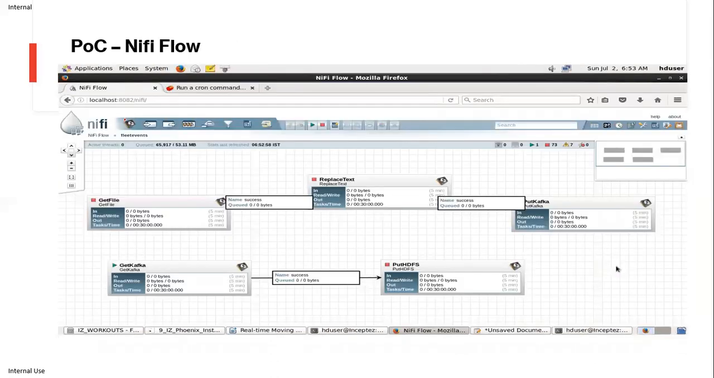Moving on to this NiFi flow. As we discussed, NiFi will get this Linux file using GetFile, and it will replace text to indicate whether he is over speeding or driving fine. Finally, it will push that data into Kafka. There is another flow, which takes the data produced by NiFi from Kafka and creates the HDFS files.